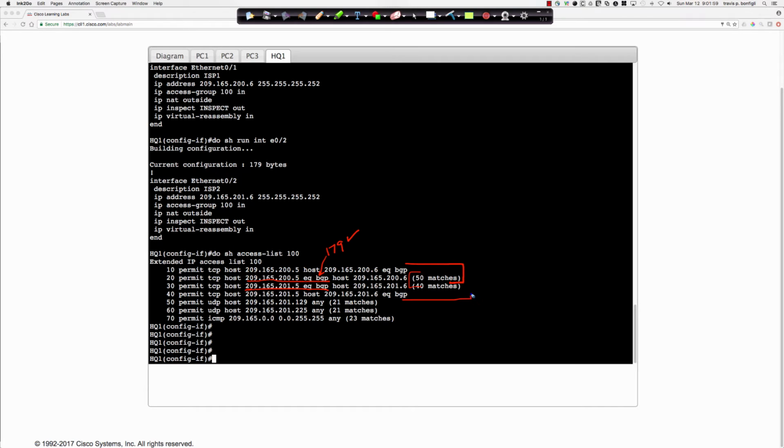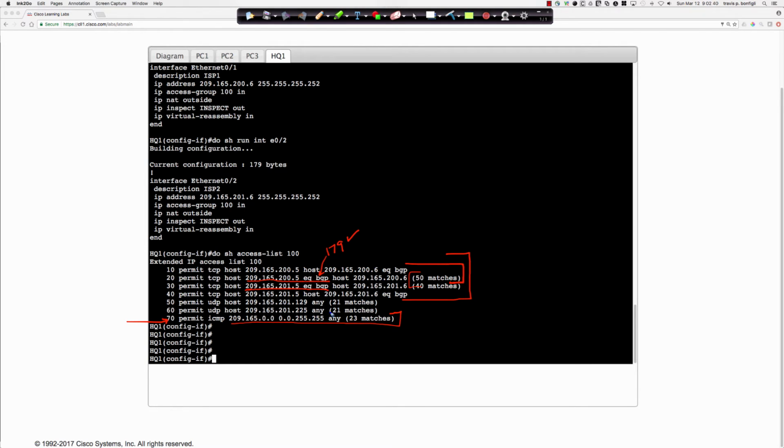But we know that those 4 lines are for the BGP peering. Okay, so we've got this UDP host, permit any from 209.165.201. That would not be stopping us here coming back inbound. Neither would this one. And the ICMP, it's interesting. So ICMP is being allowed back in. So the trace routes and the pings are not being blocked on the return path.